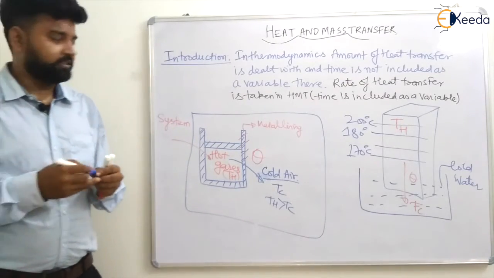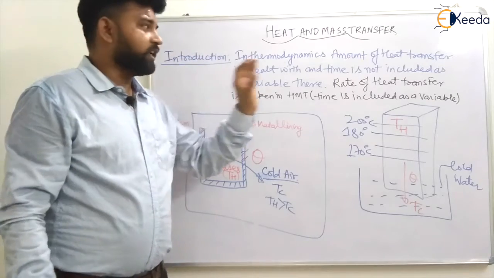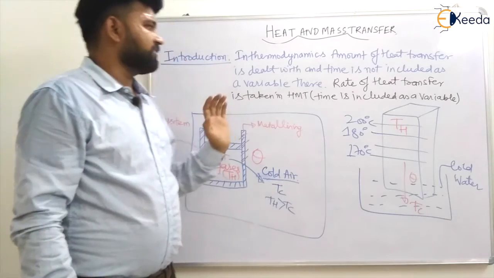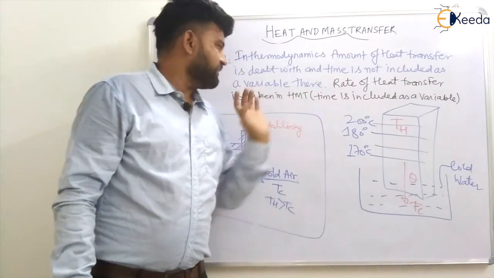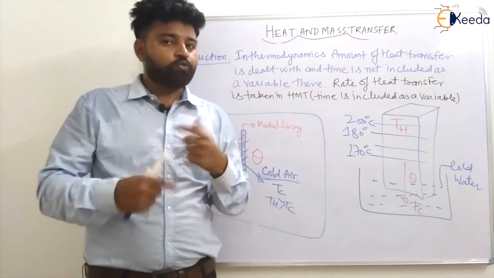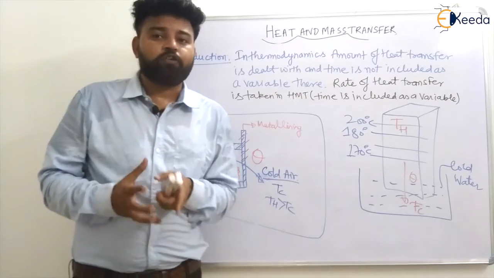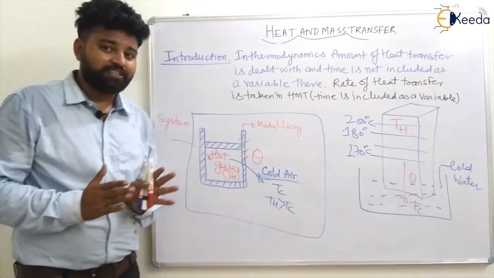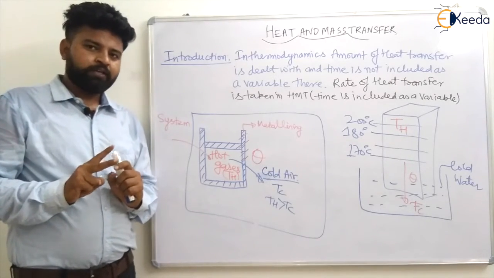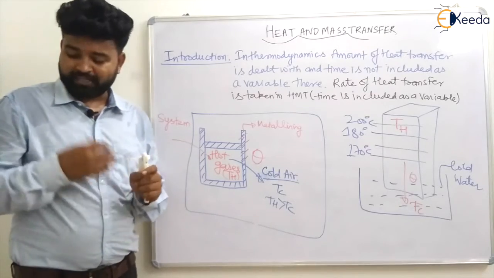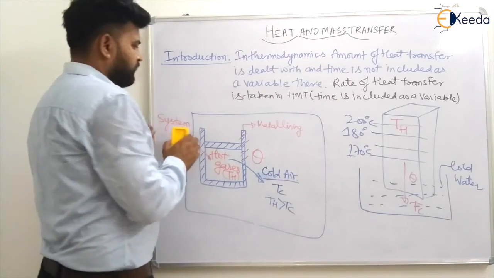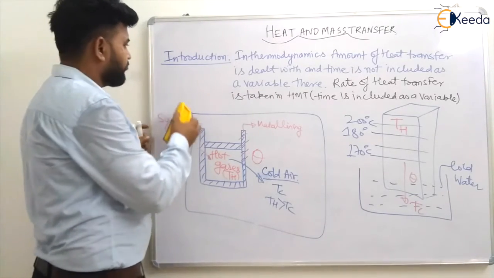I think this is clear. This definition is clear that in thermodynamics we only deal with the amount of heat transfer, and time is not included as a variable. But in HMT, the rate of heat transfer is taken, so time is included as a variable. So what is heat and mass transfer? It is the extension of thermodynamics, including time as a variable. We will see all this in this course. So let us move on to the next topic. Maybe you have understood this. Okay, now.